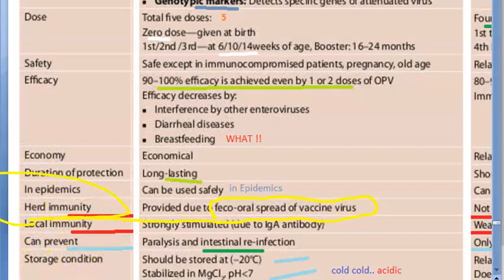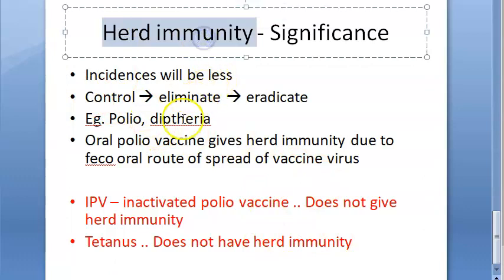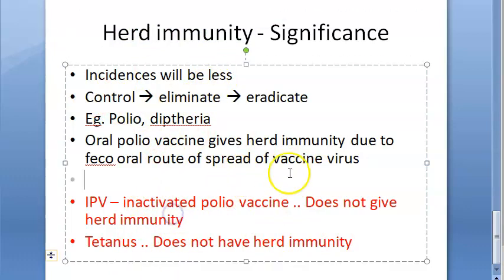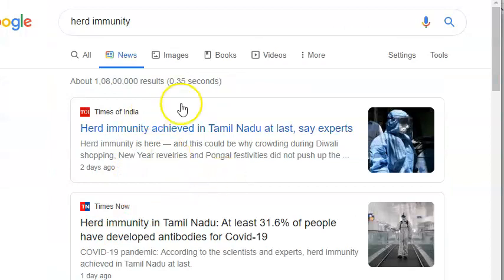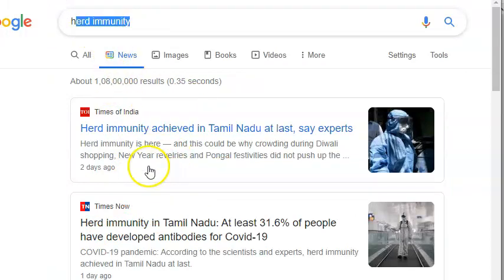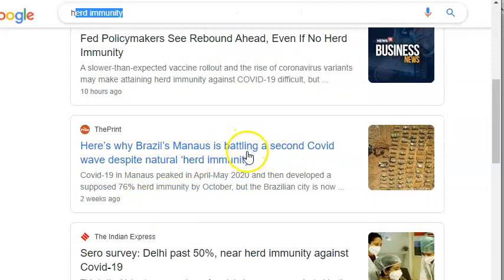In recent days, this herd immunity has become very significant because of COVID, right? So write that mainly. Because of COVID-19 disease, they want to achieve herd immunity, right? How will they achieve it? Look at these news items on herd immunity. Just search herd immunity, you'll get a lot of it in the news. See this. Despite herd immunity, they are battling the second wave.